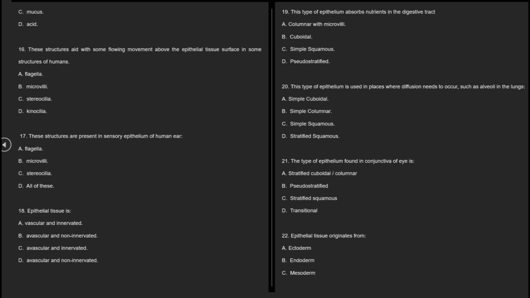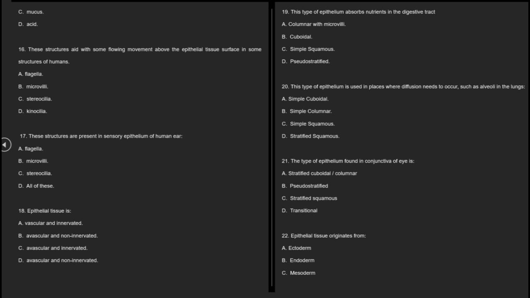16. These structures aid with some flowing movement above the epithelial tissue surface in some structures of humans. A. Flagella, B. Microvilli, C. Stereocilia, D. Cilia. 17. These structures are present in sensory epithelium of human ear. A. Flagella, B. Microvilli, C. Stereocilia, D. All of these. 18. Epithelial tissue is A. Vascular and innervated, B. Avascular and non-innervated, C. Avascular and innervated, D. Avascular and non-innervated.